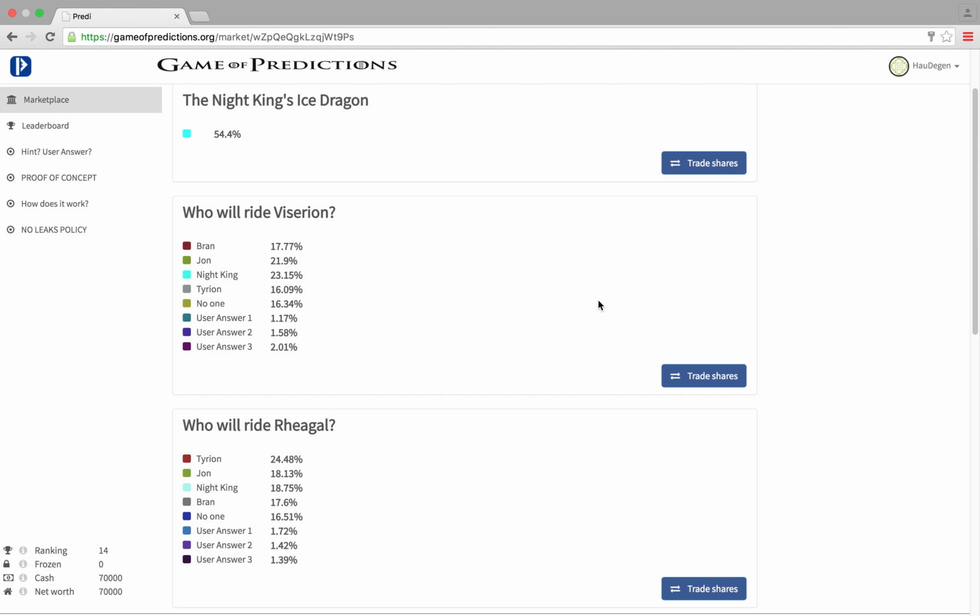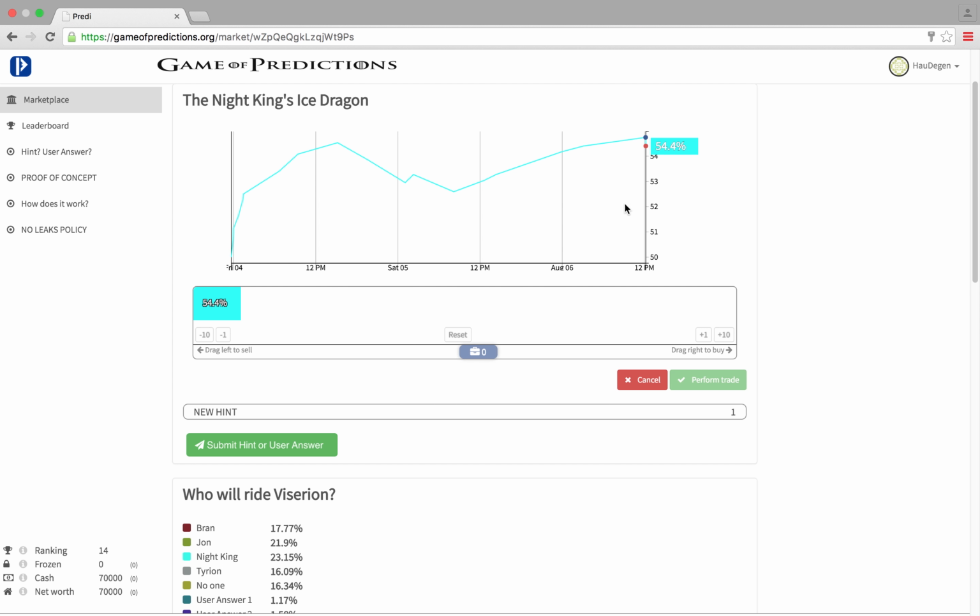If you don't own any Night King's Ice Dragon shares, you can also sell them. This is called short selling. But be aware, to make sure that you cannot go into debt through short selling, the bank will automatically freeze 100 times the number of short-sold shares of your liquid assets. This will allow you to buy the shorted shares back at any point in time.